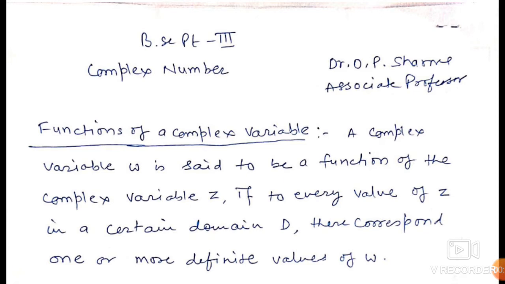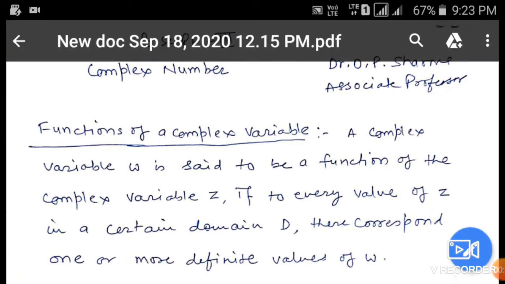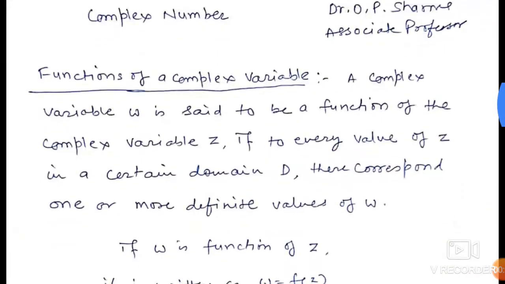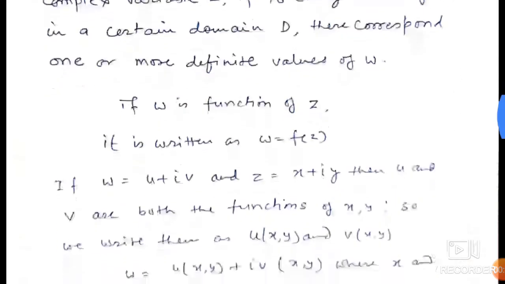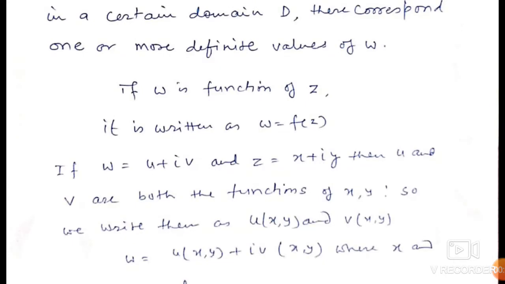Functions of a complex variable. A complex variable w is said to be a function of the complex variable z if to every value of z in a certain domain D there corresponds one or more defined values of w. If w is a function of z, it is written as w equal to f of z.